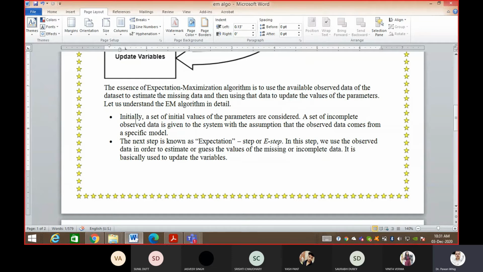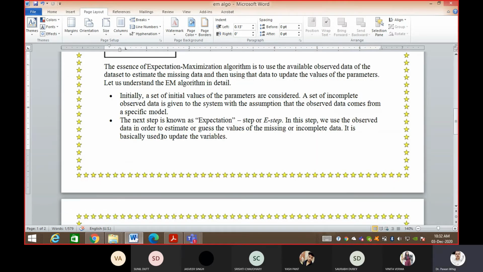So first of all, initially a set of initial values of the parameters is considered. A set of incomplete observed data is given to the system, with the assumption, that is, a guess or probability that the observed data comes from the specific model. Then the next step is the expectation, which we call the E step.